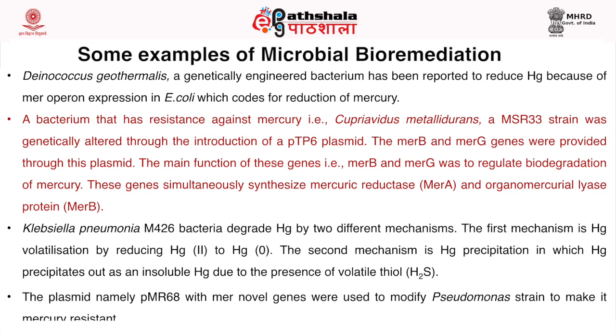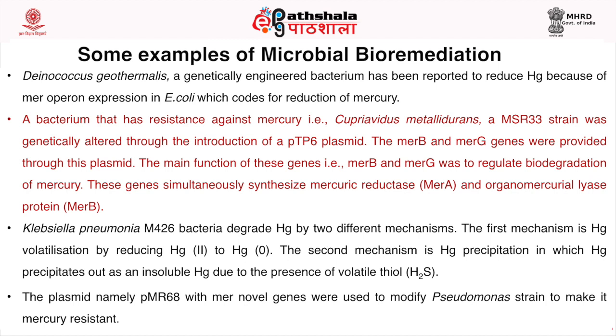The plasmid, namely pMR68 with mer novel genes, was used to modify Pseudomonas strain to make it mercury resistant. So this kind of research is presently going on in different laboratories all over the world, so that bioremediation can be used effectively for the cleaning of heavy metal contaminated sites.